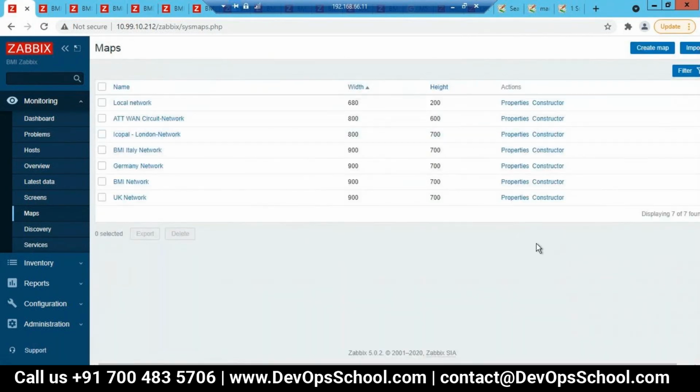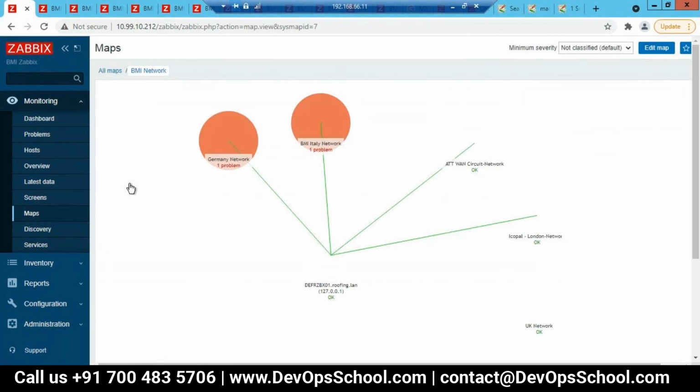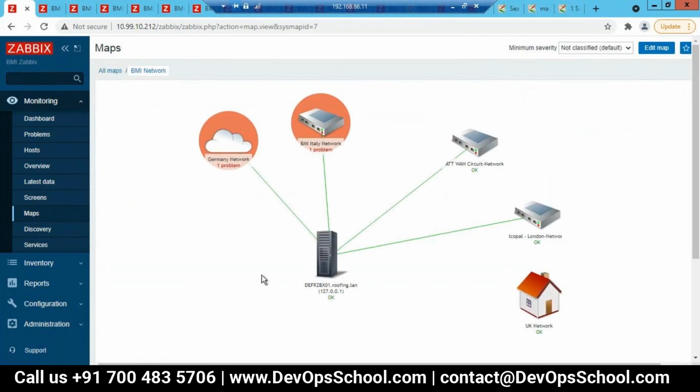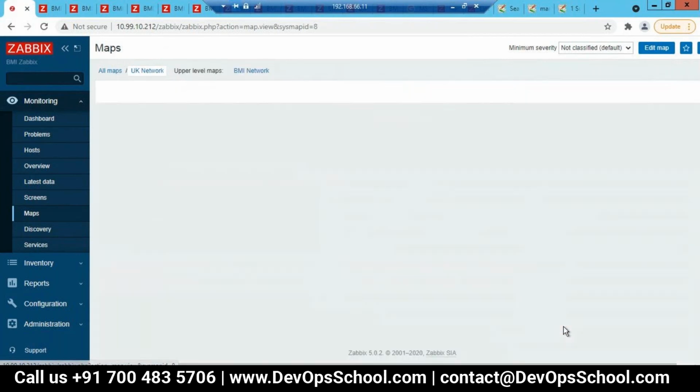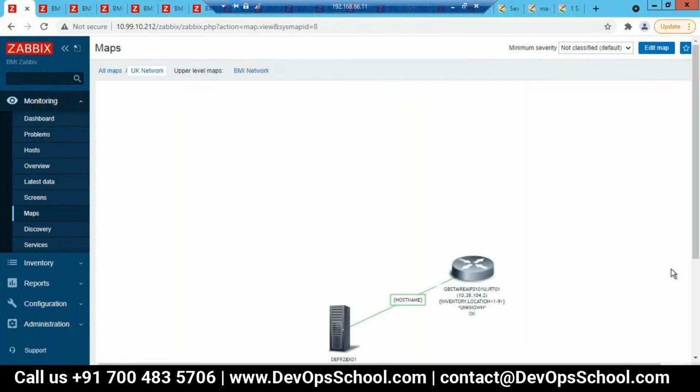So when you open the BMI map, just open it. Here you are getting the network, and below that you are getting that it is in OK state. So it will combinedly give you the status of the devices which are in that particular map. You can click on this icon and go to the sub map, so that map will open up.